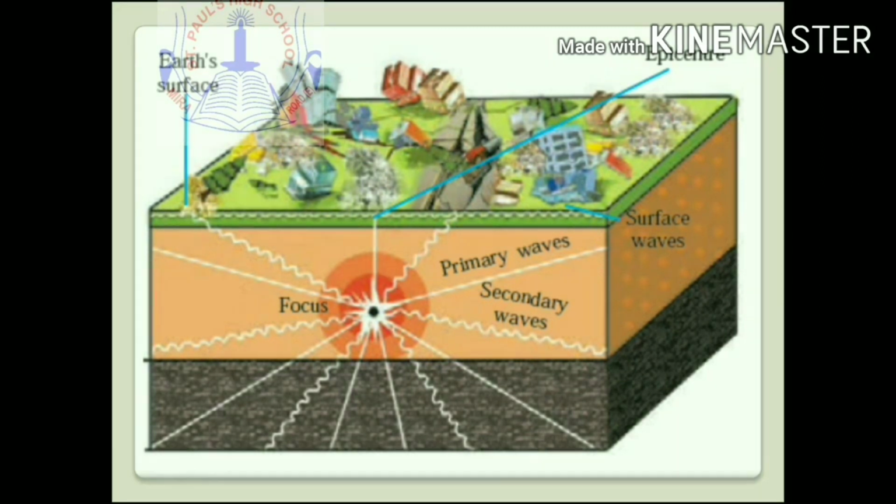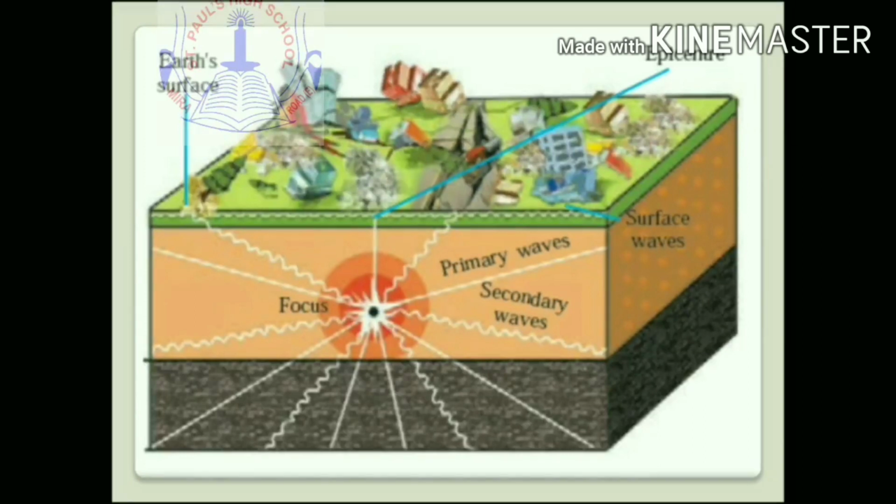When the tension is released at the focus, the released energy travels in all directions. As you can see here in the figure, the energy comes towards the earth's surface in the form of waves. These waves are called seismic waves. Most of the knowledge we have about the earth's deep interior comes from the fact that seismic waves penetrate the earth and are recorded on the other side.